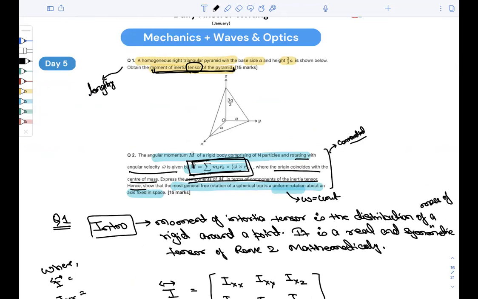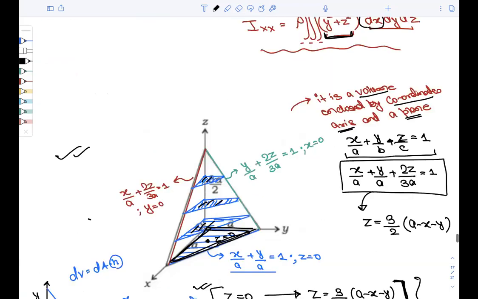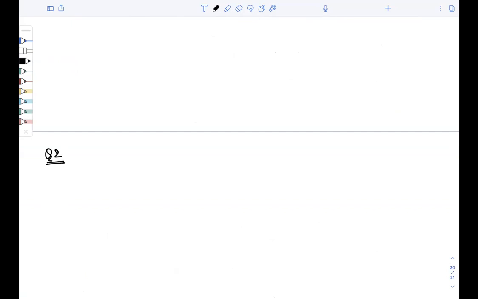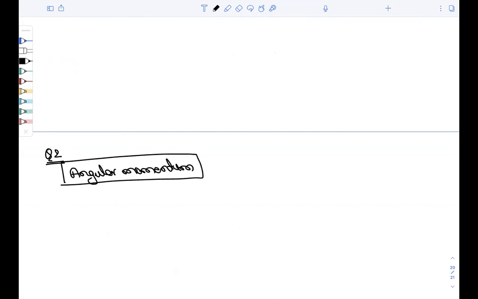right? So in this question, in the first part, the introduction, we will write about the angular momentum. Now, what do you mean by angular momentum?